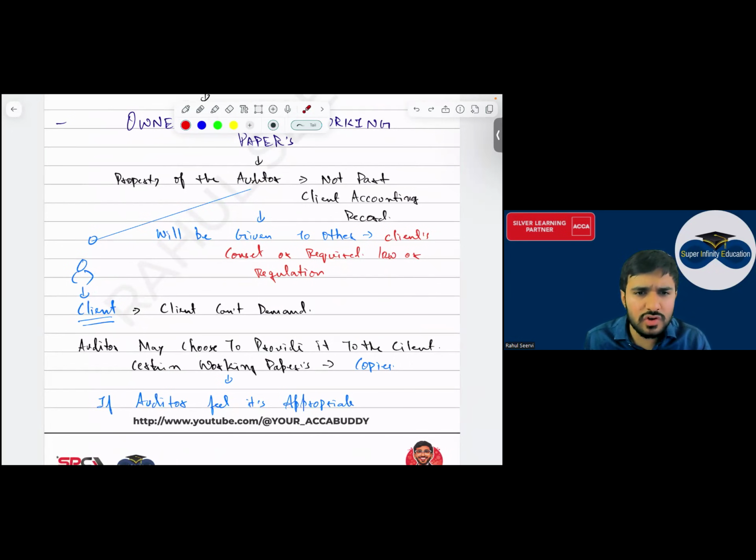Yes. If they change auditor, we can still ask about the reports from the old company. Yes. But with the consent of the client. Client's consent is very important. See, sometimes what will happen, regulations, laws, and in each country, the law will be different. But most of the time, let's say a new auditor is coming, the old auditor has done the work. So can the new auditor connect with the old auditor and ask something? Yes, he can ask. Remember ISA 210. Before accepting the engagement, I will call the old auditor and take a confirmation. When can I call? When I have the consent of the client. Okay.